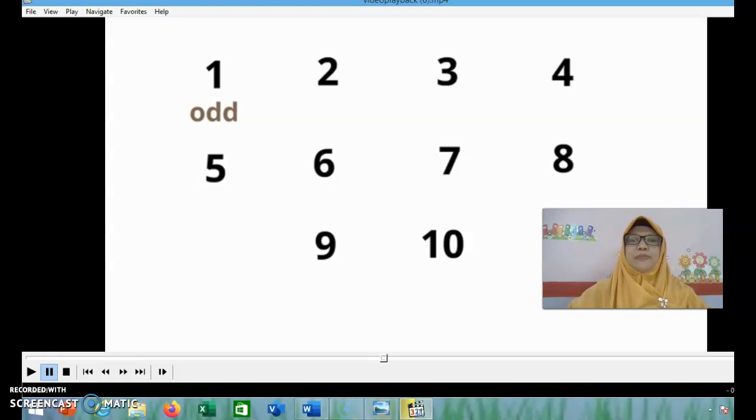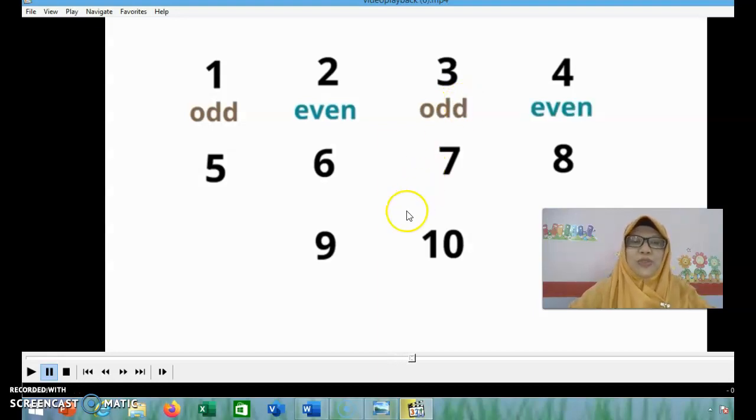The next, number 2 is even number. Ya, after odd always even. This is the trick. Ya, triknya adalah setelah ganjil mesti genap. Setelah genap mesti ganjil. So after even, the trick must odd number. Bilangan ganjil. Okay, number 4, yes, even number. Number 5, how about number 5? Odd number. After even, odd. After odd, always even. So 6 is even.